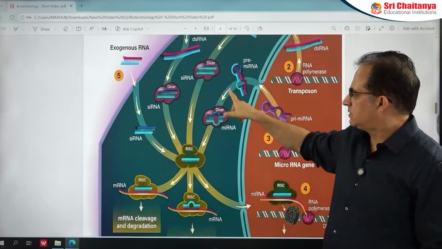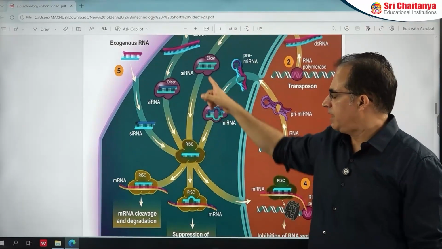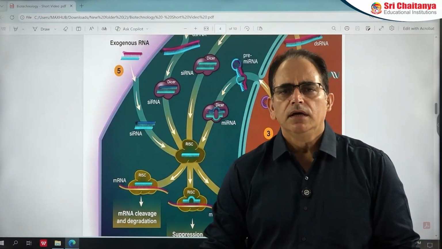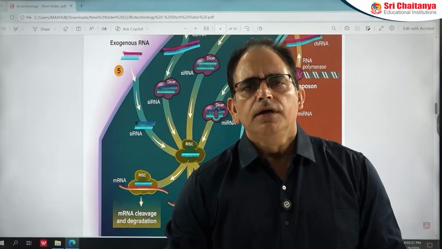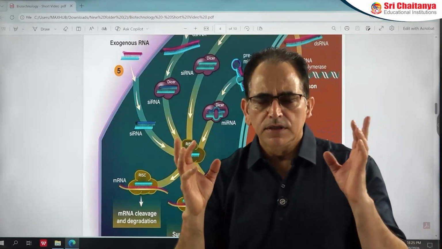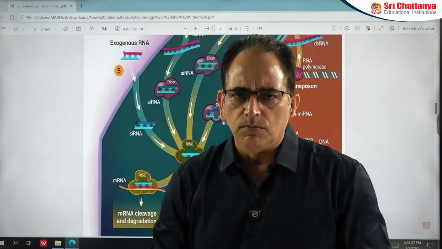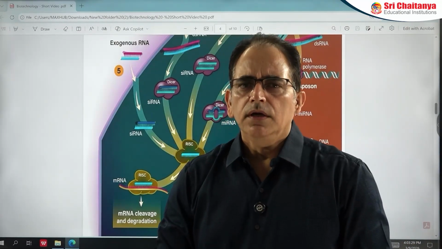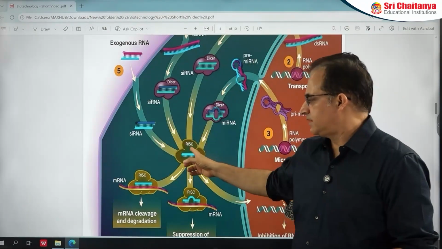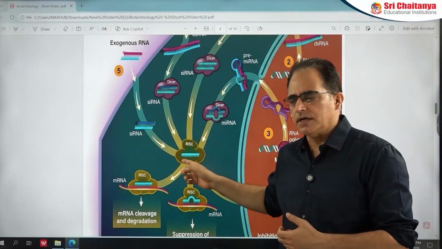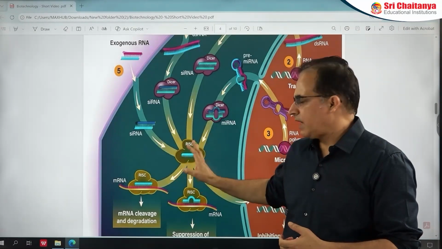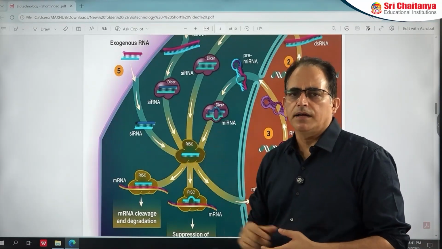Now from this small segment, one strand may bind to RISC. Now RISC is activated. If RISC is activated, then in future, if this transposon is trying to multiply inside the body, it produces RNA, and that RNA is destroyed by RISC. Okay, not always, it may destroy that. So this is the second source for activation of the RISC.